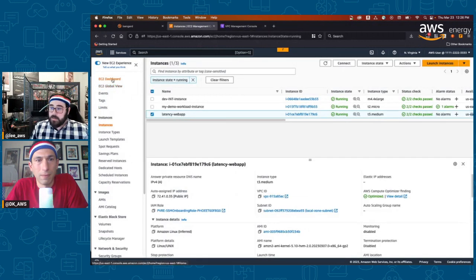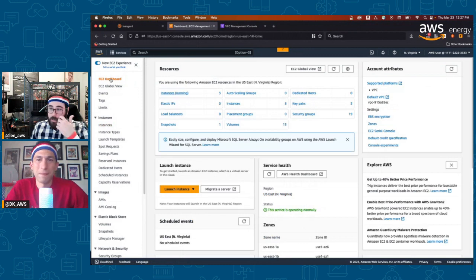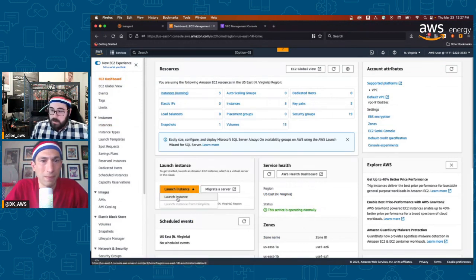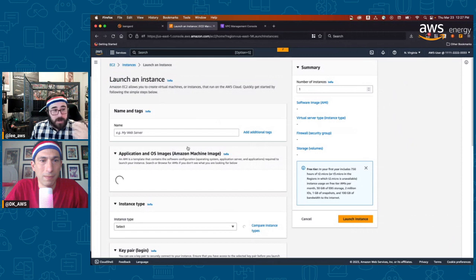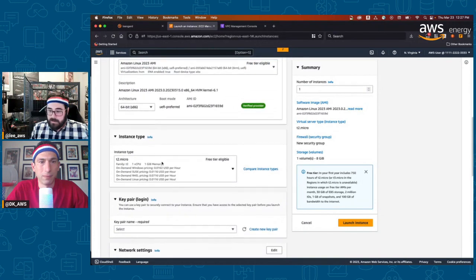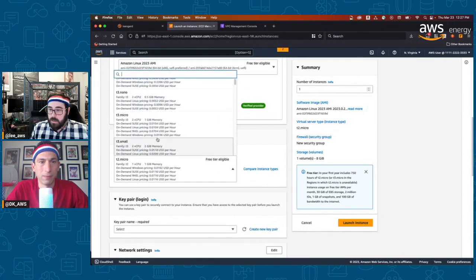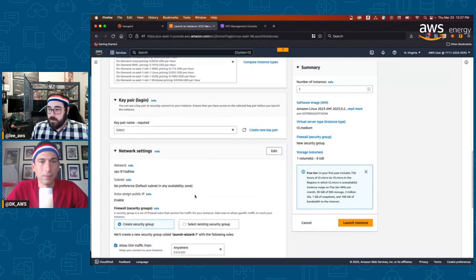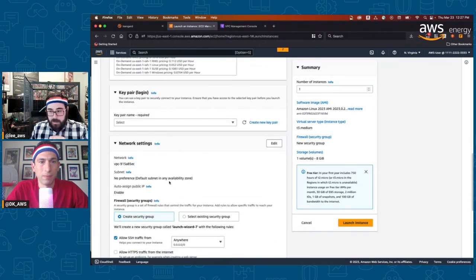So if you come back to your EC2 dashboard, like we are right here, you'll see I have this instance up and running. If I wanted to make a new one, it's as simple as doing the same thing here. Now, remember, I sent that link of qualifiers. If you're looking through it, you have to select something that's available. If I picked a T2 and I click through here, it would say no such resource in the available, right? And it would fail. But if I select a T3 medium, something like this, and I come down, when I'm creating it, I don't necessarily want to say there's no preference to the subnet right now.